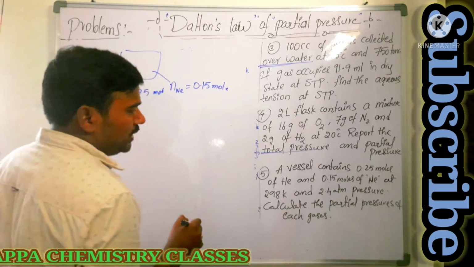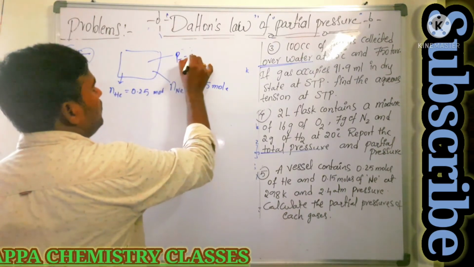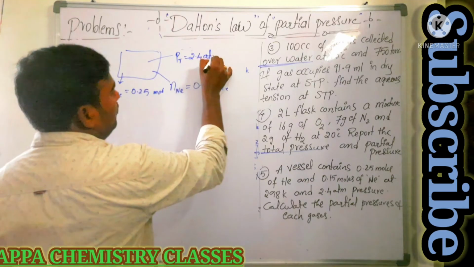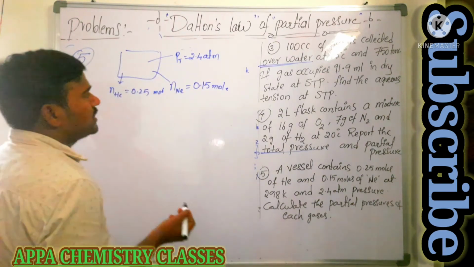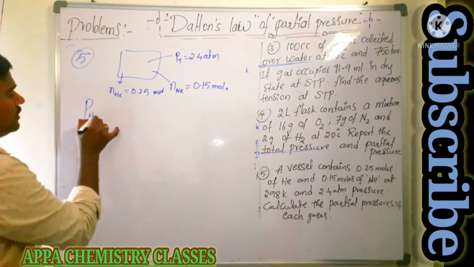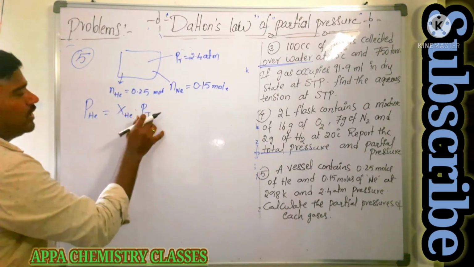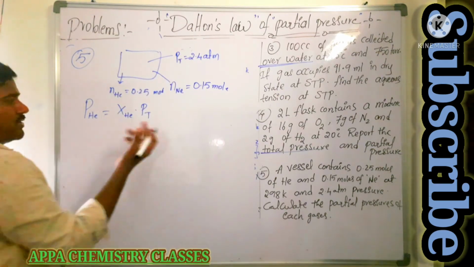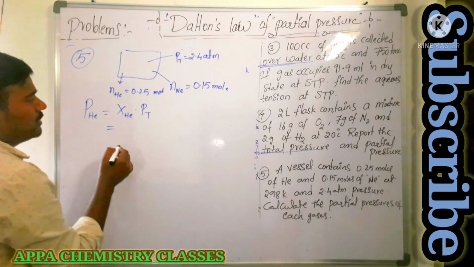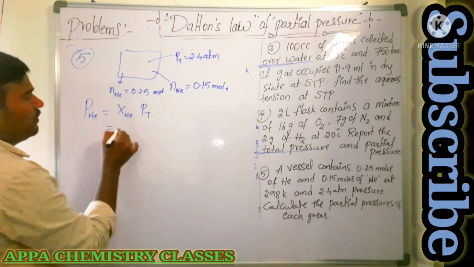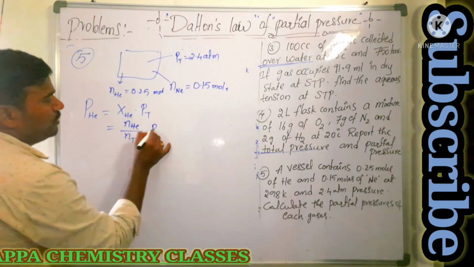So at 298 Kelvin and 2.4 atmosphere pressure, the total pressure is how much they given? 2.4 atmosphere at 298 Kelvin. So calculate the partial pressure of each gas, they are saying. So how are you going to calculate partial pressure of helium? That is mole fraction of helium into total pressure. We have total pressure, we need to calculate the mole fraction. By multiplying those two, we are going to get the partial pressure of helium. That is partial pressure of helium is equal to mole fraction, that is number of moles of helium by total number of moles into total pressure.